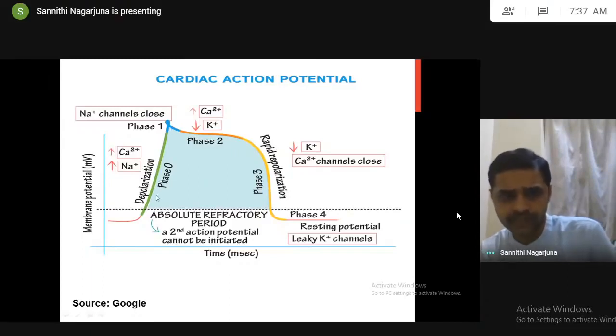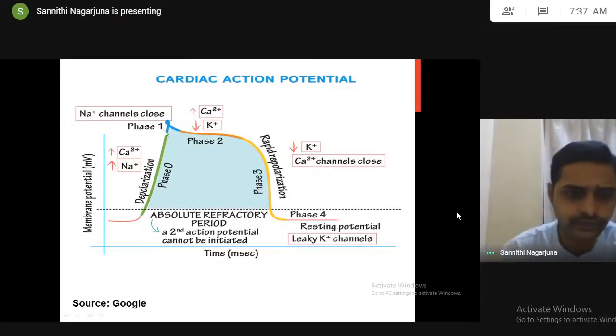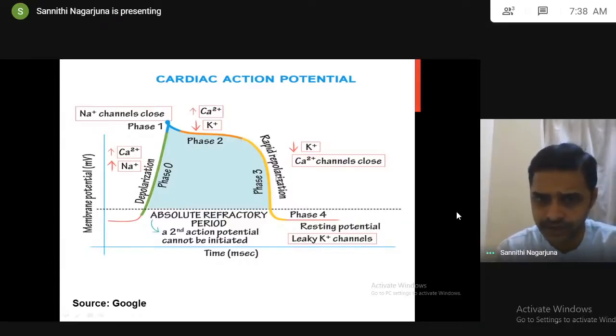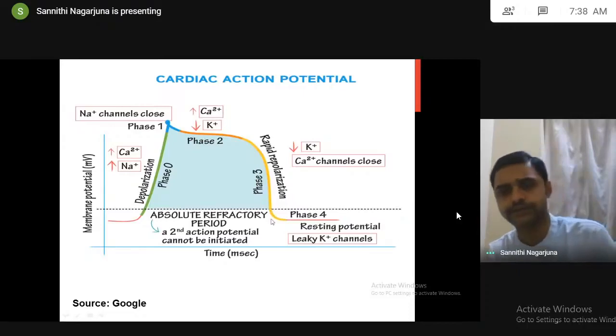Opening of sodium channels, increase in the potential. Sodium channels close, potassium channels open, decrease in the potential. Opening of both potassium and calcium, flat phase, no change in the potential. Calcium channels close, only opening of potassium, efflux of potassium, decrease in the potential.